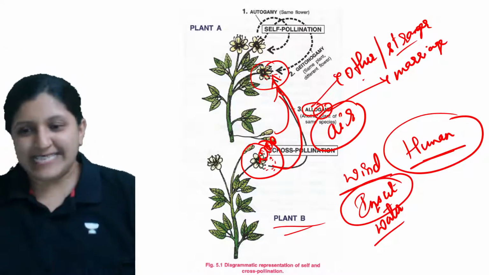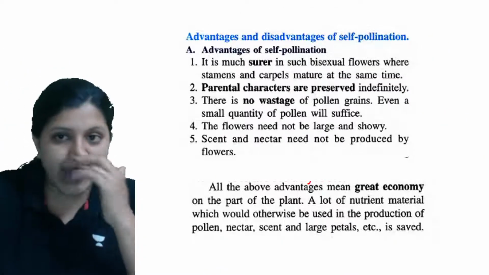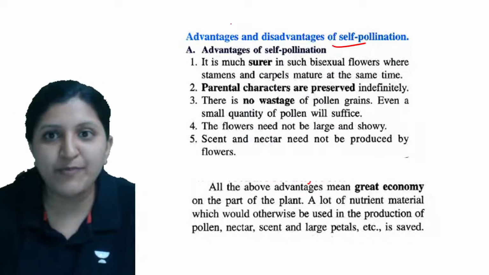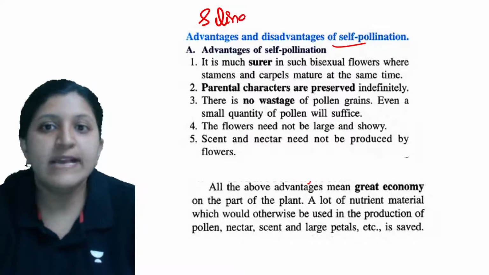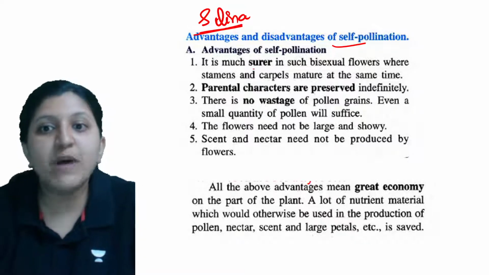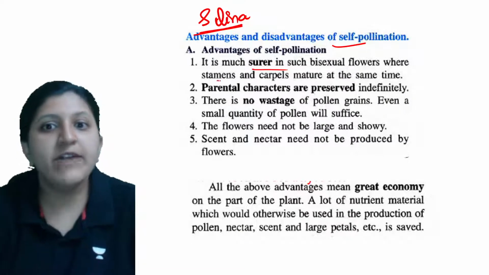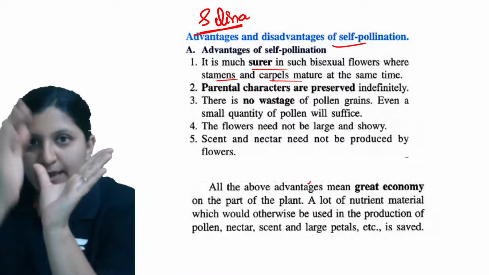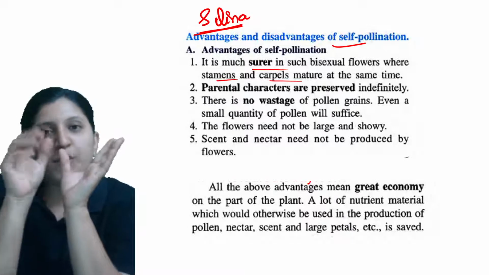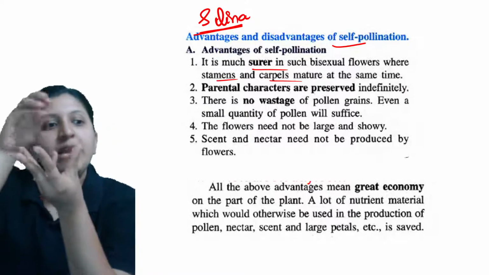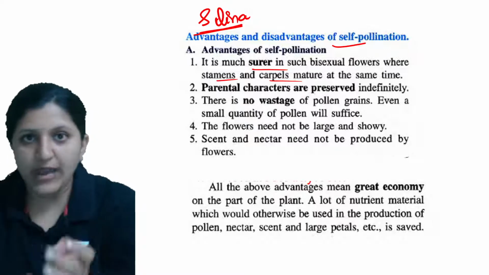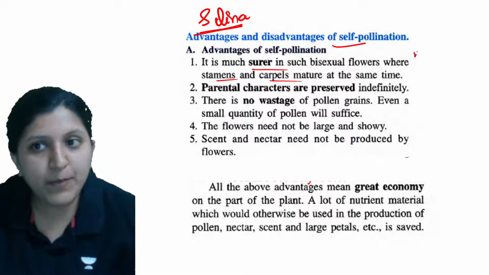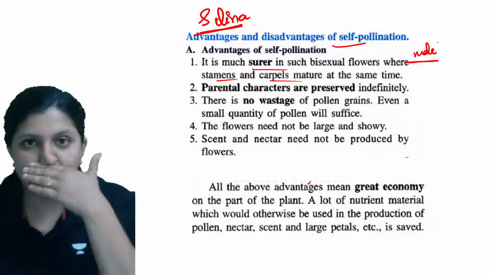All right, yes. So now moving on to the advantages and disadvantages associated. What exactly are the advantages of self pollination? This is again taken from the textbook itself. It is much surer in such bisexual flowers where stamens and carpels mature at the same time. Let's say this is a flower. There is a stamen and there is a carpel. The pollen grains released in this flower can immediately reach the stigma of the flower. So it is much more sure that the male and female reproductive parts are being combined through pollination.